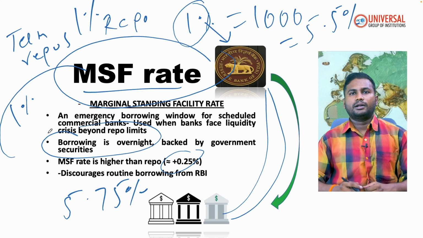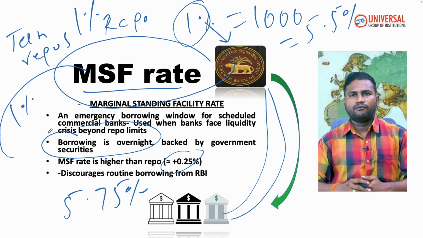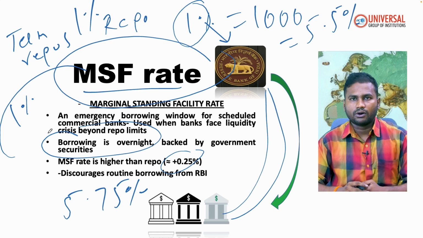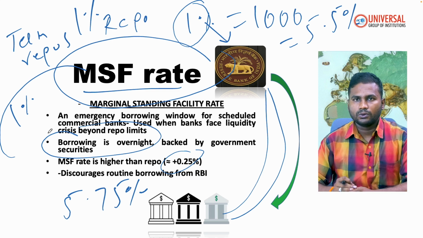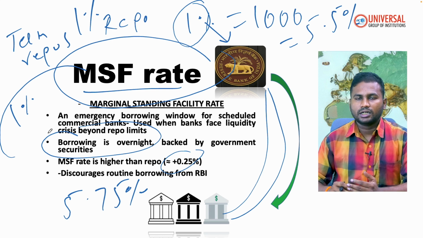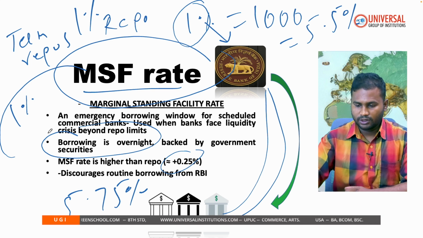Why are repo rates and MSF rates important? Because every fortnight RBI sends its auditing committee to check the balance sheets of the commercial banks, to know if they have maintained SLR, if they have paid CRR, all those things. To manage those liquidity adjustment facilities, commercial banks resort to this.